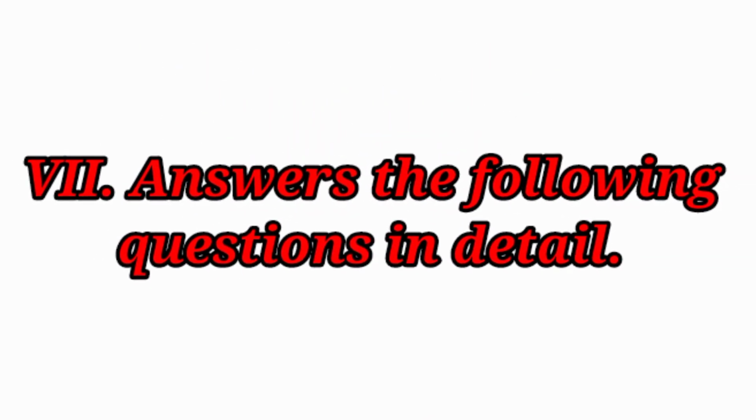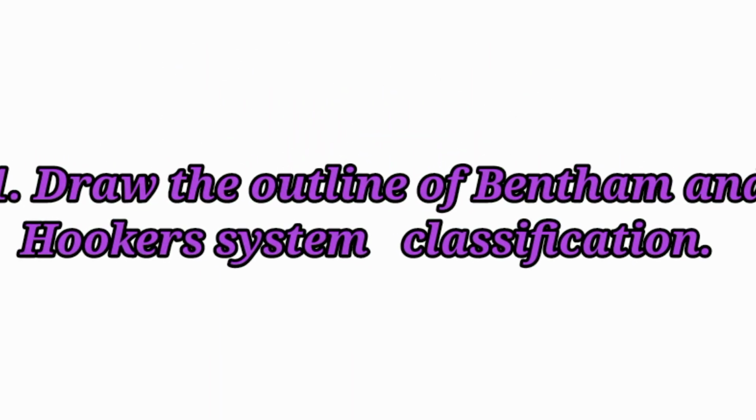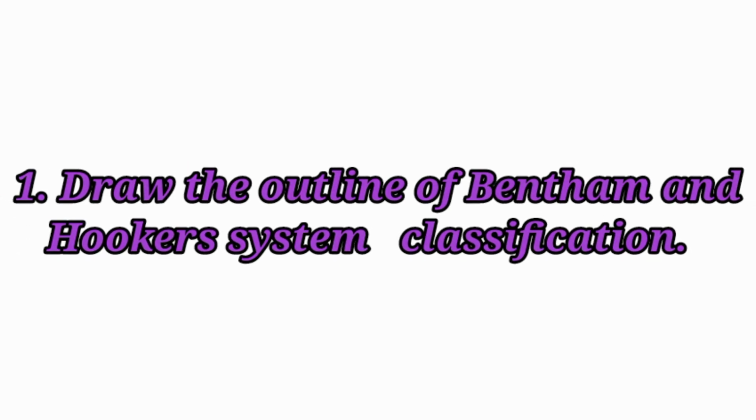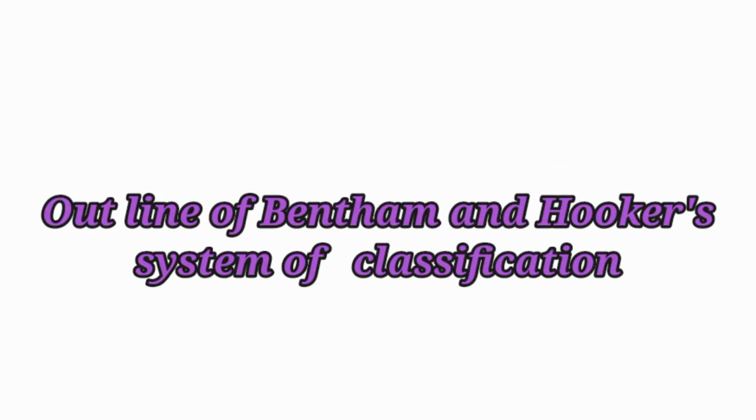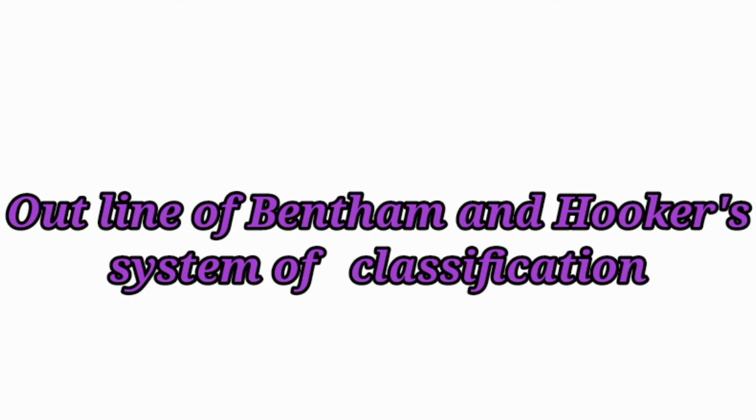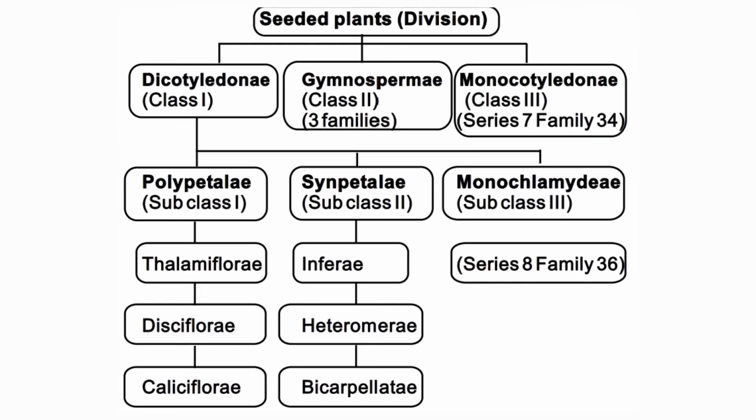Answer in detail. Draw the outline of Bentham and Hooker system of classification. Outline of Bentham and Hooker system of classification. Seeded plants division. The classes are Dicotyledonae, Gymnospermae, that is there are 3 families in Gymnospermae, and Monocotyledonae.